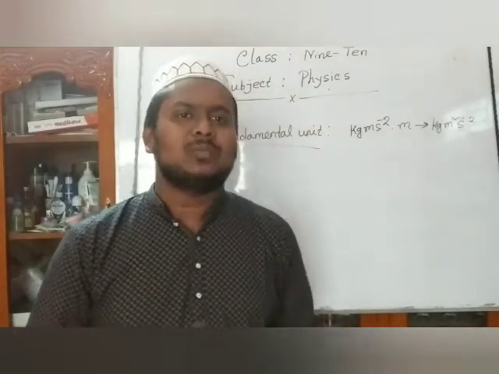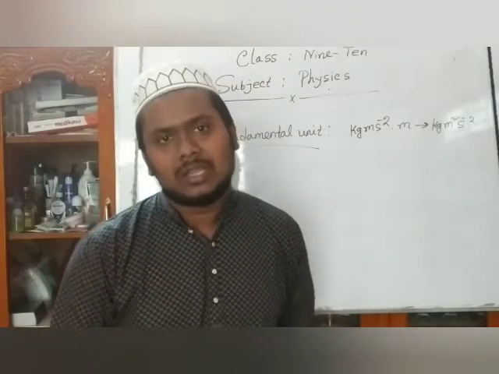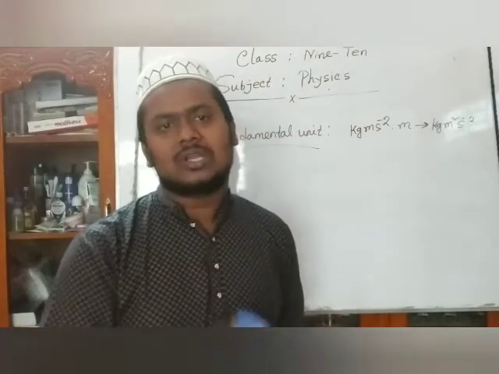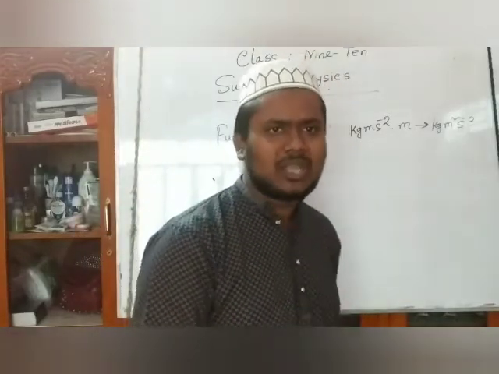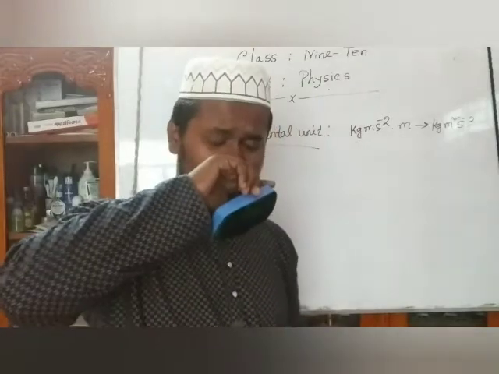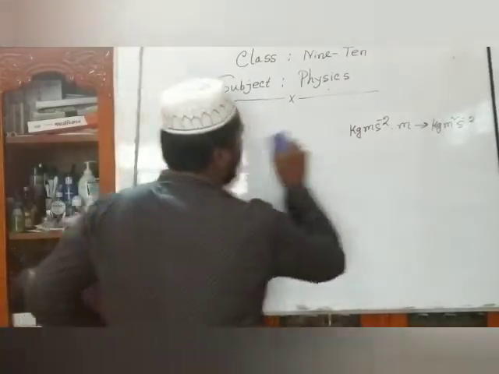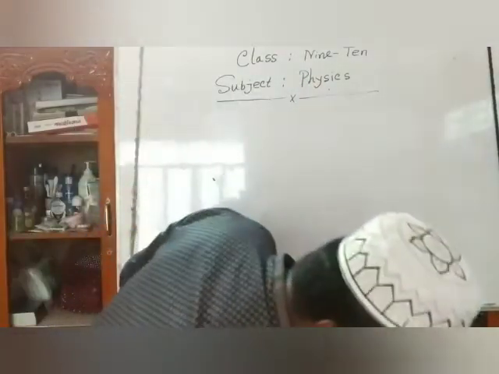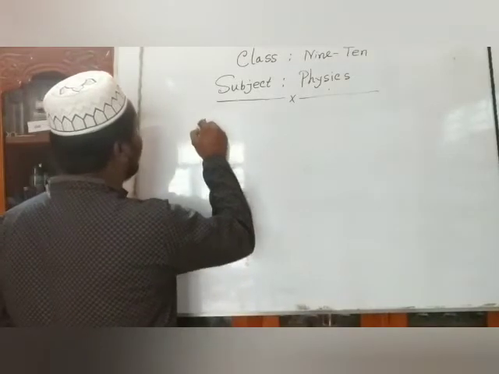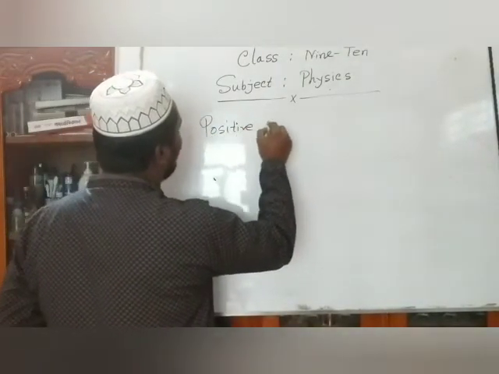নাম্বার 1 কি? নাম্বার 1 হচ্ছে পজিটিভ ওয়ার্ক, নাম্বার 2 নেগেটিভ ওয়ার্ক, এন্ড নাম্বার 3 কি হবে? জিরো ওয়ার্ক. So now we discuss the positive work and negative work, and finally the zero work. Okay, positive work. At first you must know about the positive work. It's very easy to say the definition of positive work.